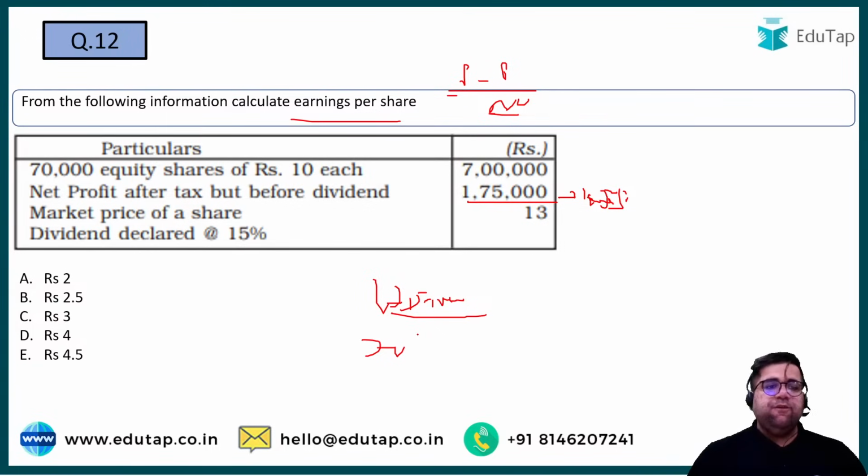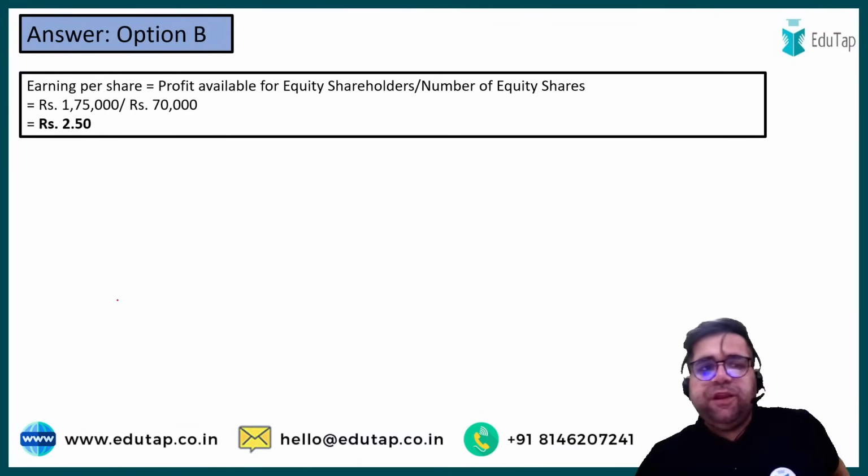Mine is coming to 2.5. What about you? Yes, it will be 2.5. Okay, so the answer will be option number B. But let's check it as well. Yes, it's B only, right?